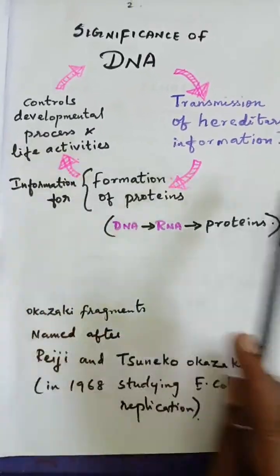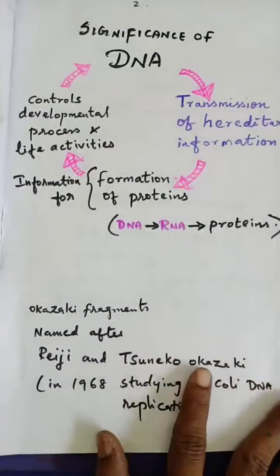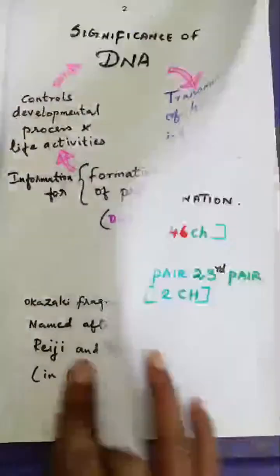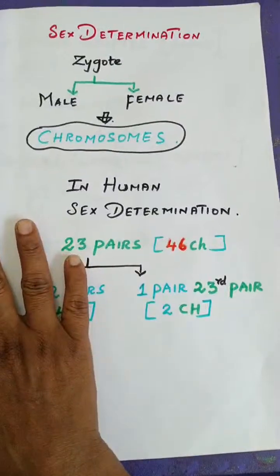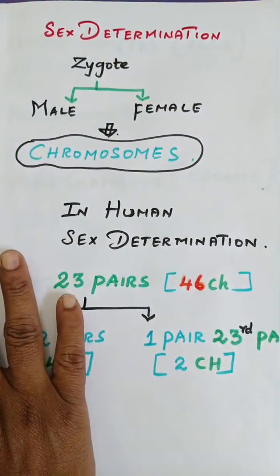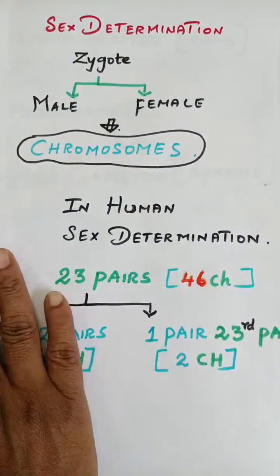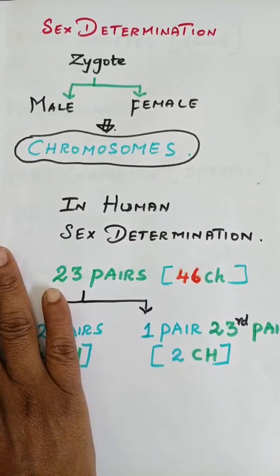Is that clear? And then today we are going to start a new topic, that is gender determination or sex determination in living organisms, mainly in human beings.